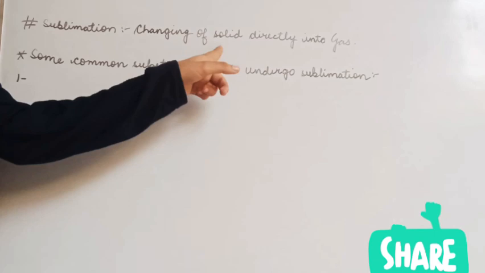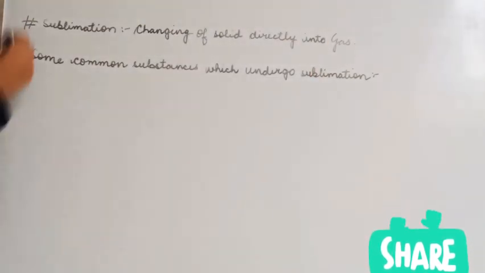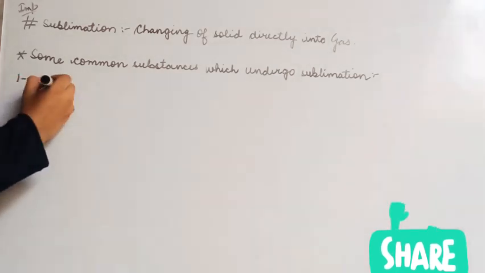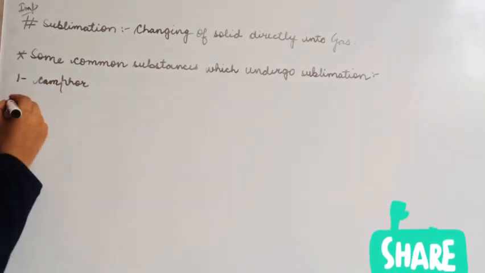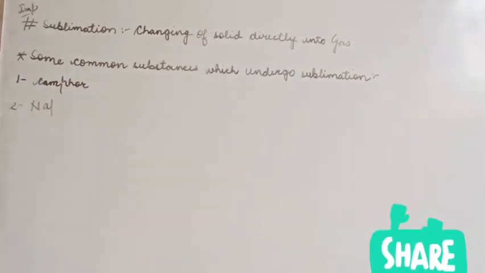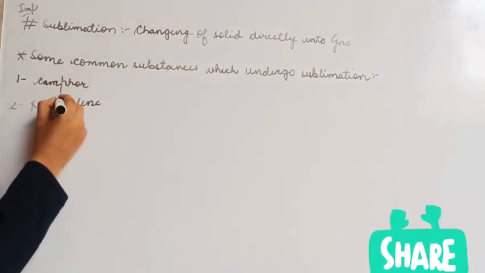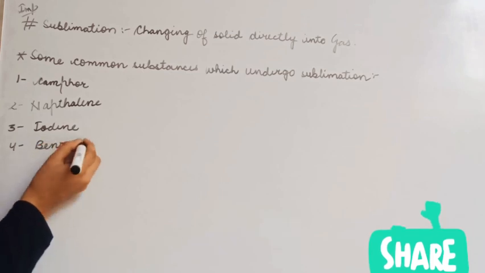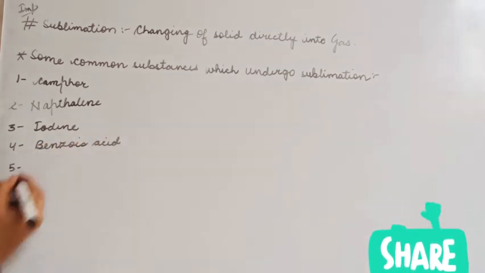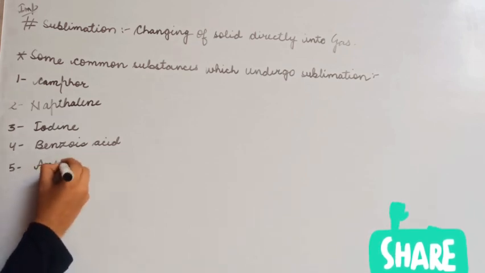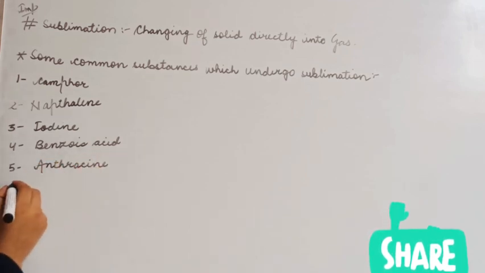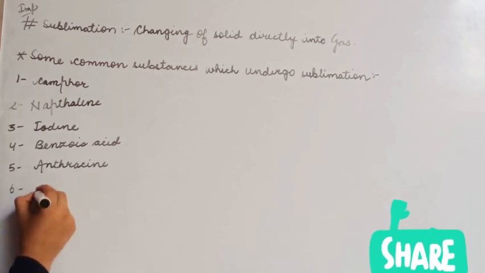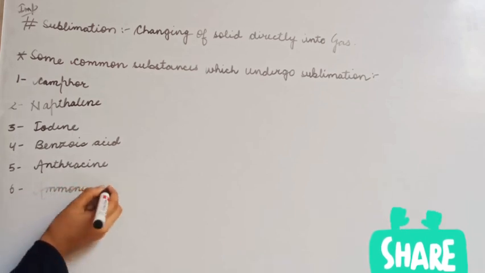Some common substances which undergo sublimation are, first is camphor. Let me tell you, this topic is very important for every student. It doesn't matter which school it belongs to. Second substance is naphthalene. Third is iodine. Fourth is benzoic acid. Fifth is anthracene. And last and sixth is ammonium chloride.